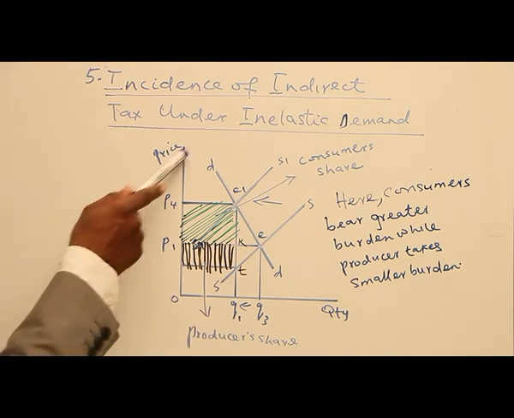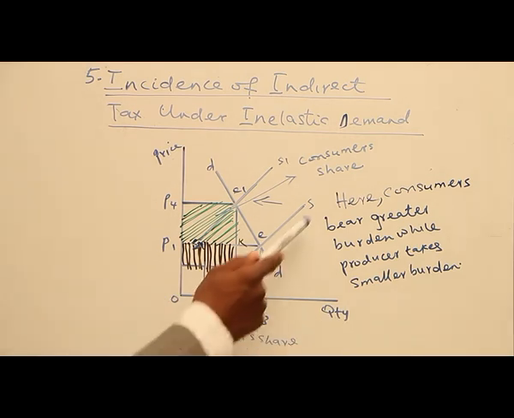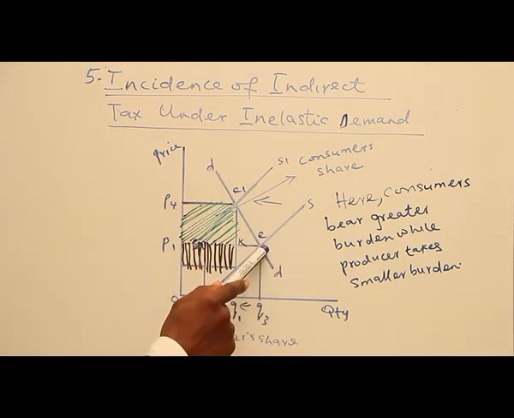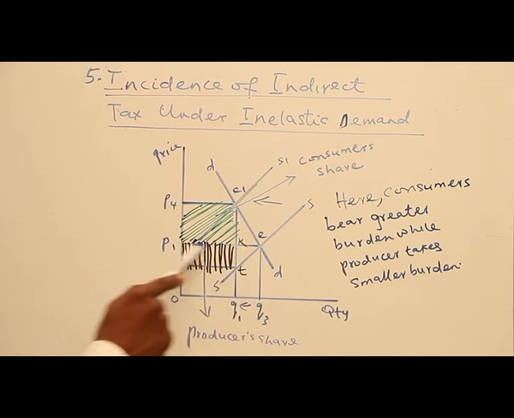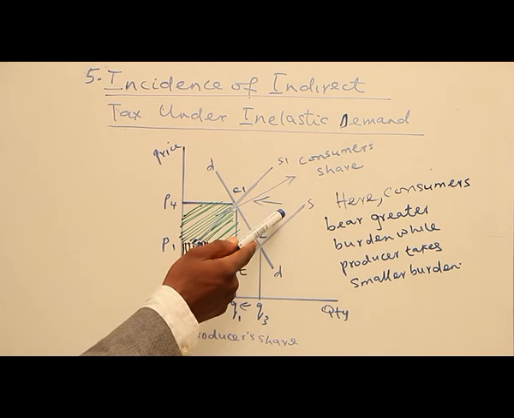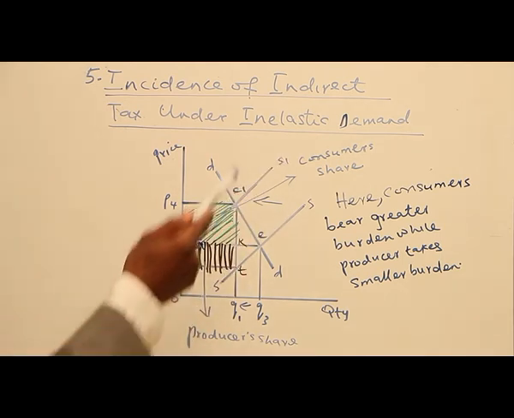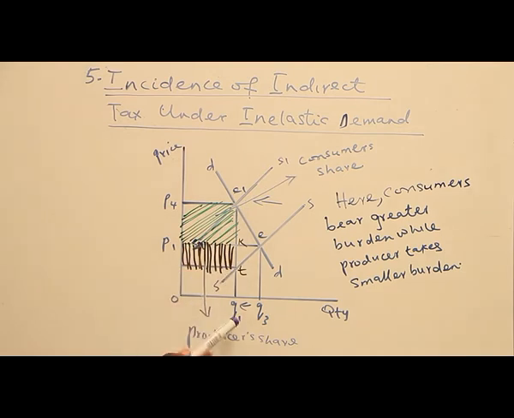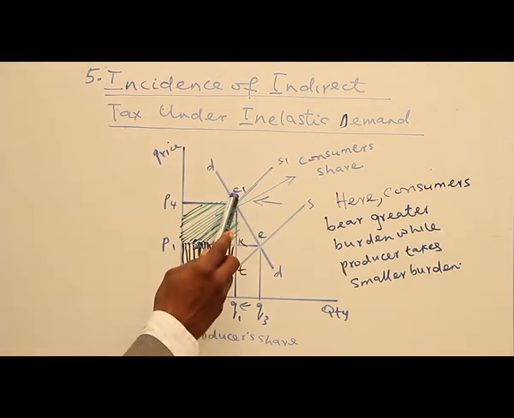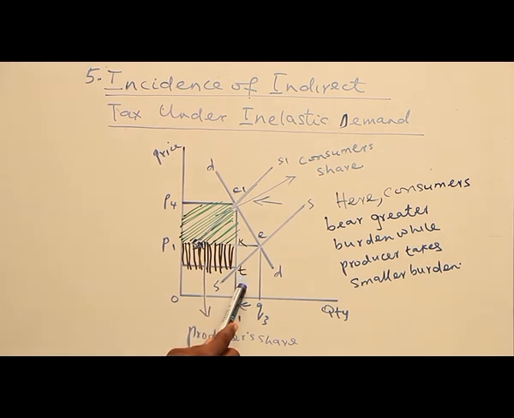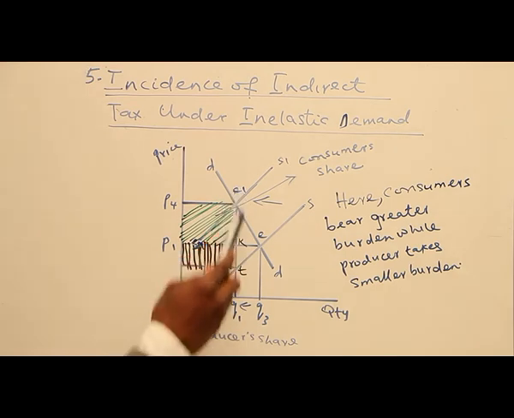This is the price axis, this is the quantity axis. This supply curve, this demand curve. So we have equilibrium point to be point E, while equilibrium quantity is Q3, equilibrium price is P1. Now, having imposed tax on the commodity, the supply curve will shift backward. We have S1, S1. So the new equilibrium point is now E1, while quantity is Q1, price is P4. Now, how are they going to share the burden of the tax? The tax that they are going to pay is E1T. It is the whole tax they are going to pay with respect to that commodity that is inelastic, E1T.